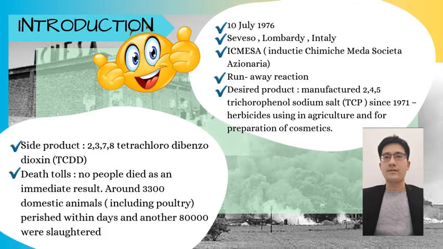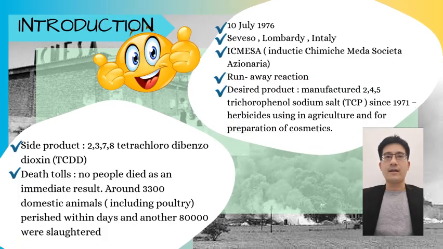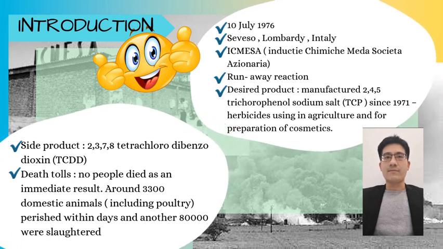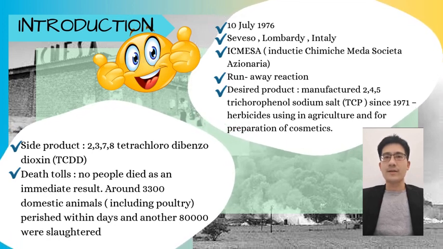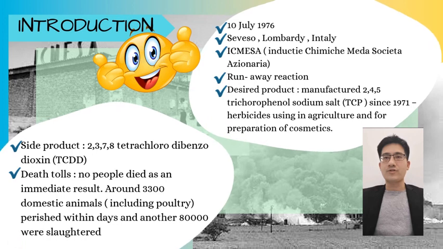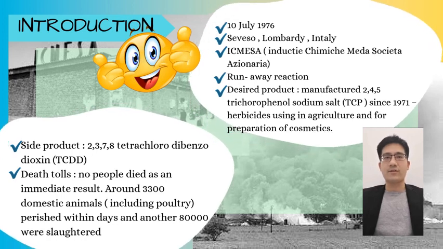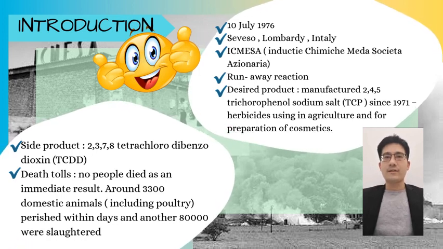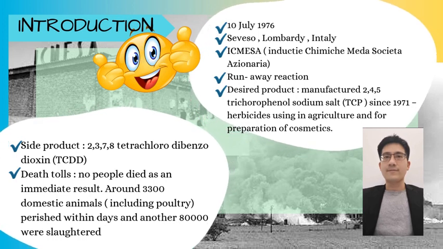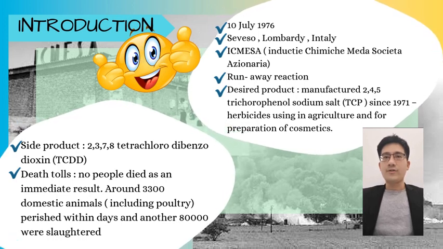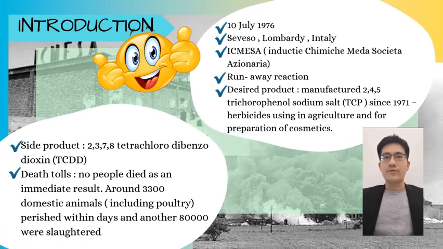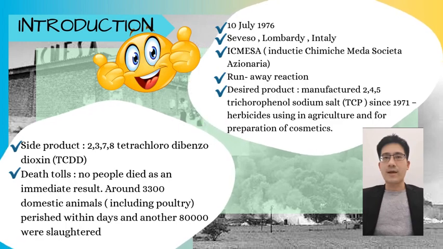It unfolded on July 10 in Seveso, Lombardy, Italy, at the ICMESA plant, where a reaction mishap during herbicide production resulted in a release of highly toxic 2,3,7,8-tetrachlorodibenzo-p-dioxin. Remarkably, no immediate human casualties were reported, but 3,300 animals perished.